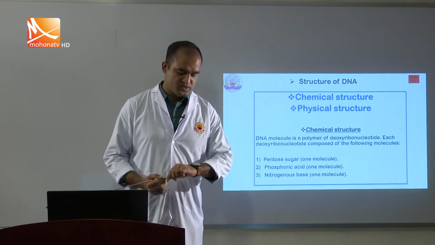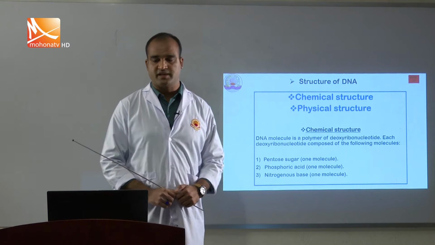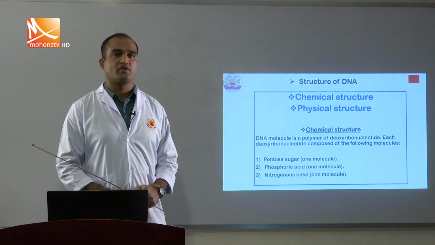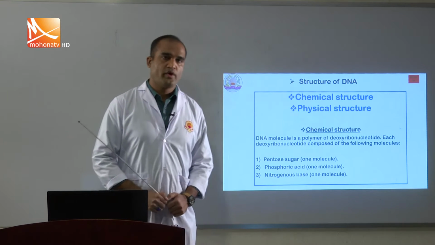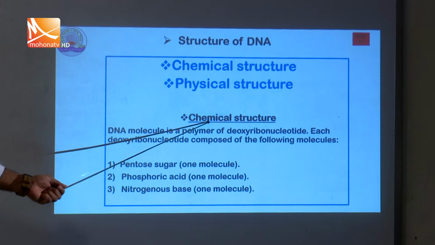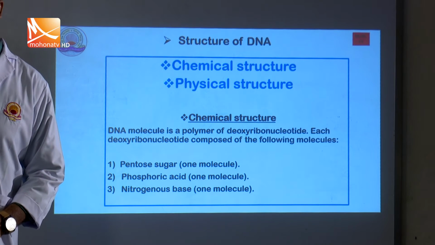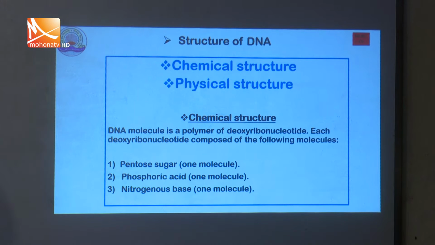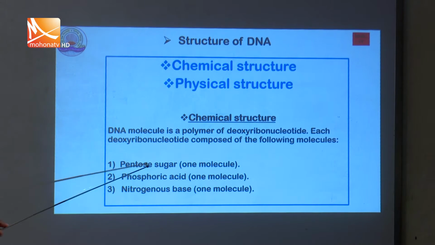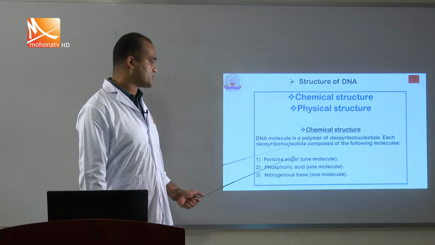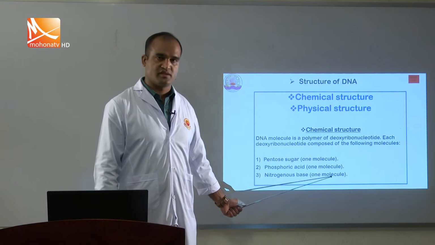Structure of DNA. The DNA structure is rich chemically and physically, and both are important for any organism. Firstly, we learn about the chemical structure of DNA. DNA is mainly a polymer chain structure, chemically composed of three components: pentose sugar, one molecule; phosphoric acid, one molecule; and finally nitrogenous base, one molecule.